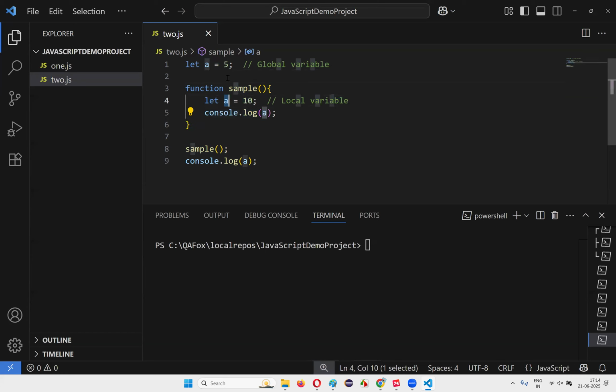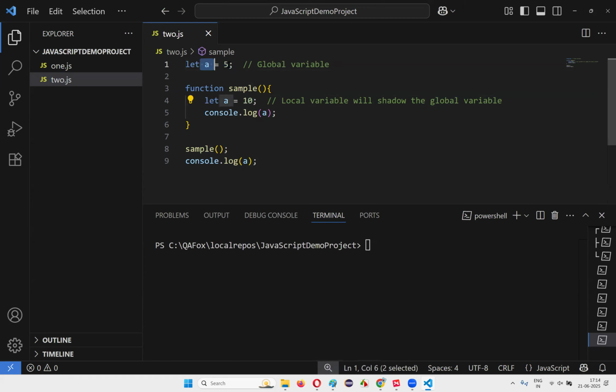When I try to print the value of this variable a, will 5 be printed or 10? The global variable value 5, or the local variable value of a, which is 10? So what happens in this situation is the local variable will shadow the global variable. When the code inside the function is getting executed, if the local variable and global variable have the same name, then inside that function the local variable will shadow the global variable. Shadow means it will hide the value of the global variable a.